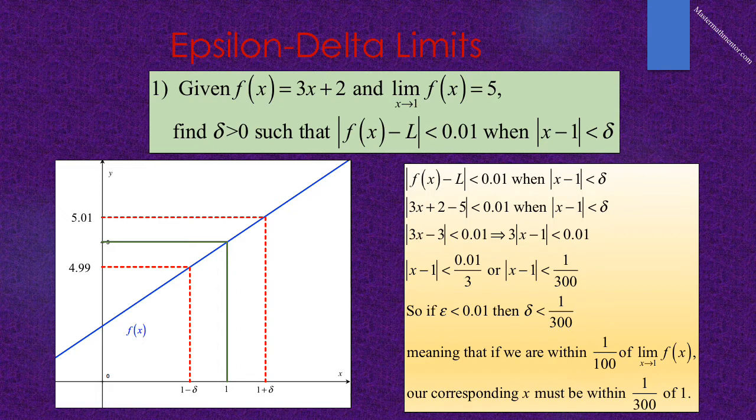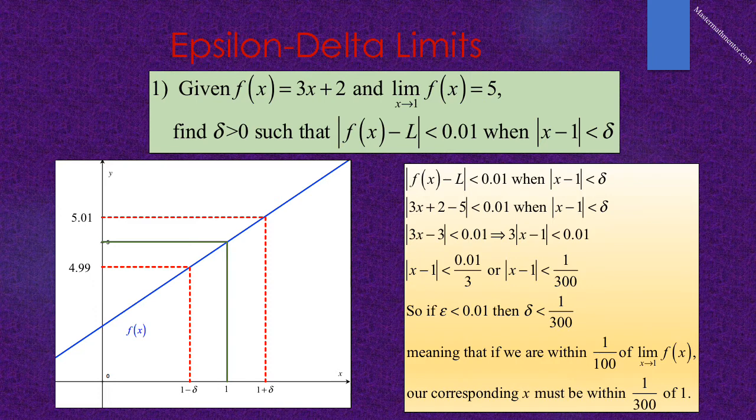We work the left side and we get the absolute value of 3x minus 3 is less than 0.01, which means that 3 absolute value of x minus 1 is less than 0.01. Therefore, the absolute value of x minus 1 has to be less than 0.01 over 3, or less than 1/300.